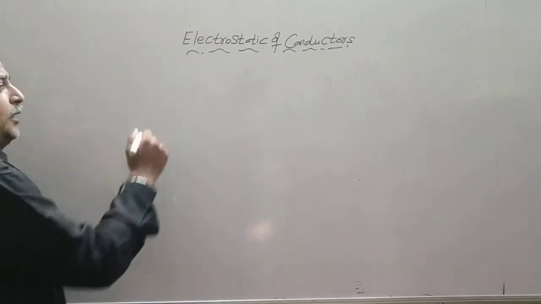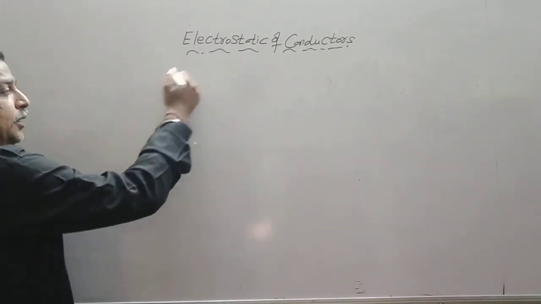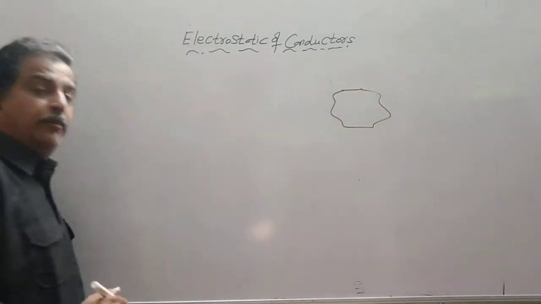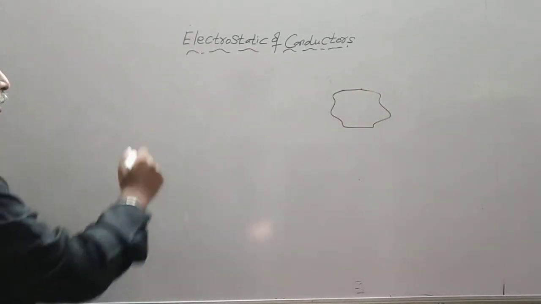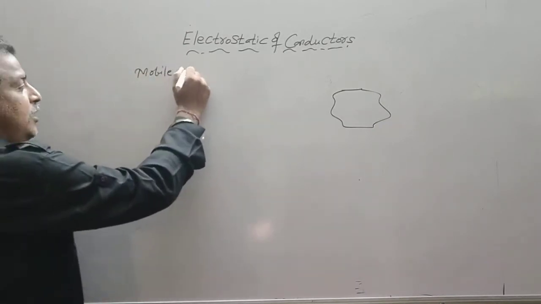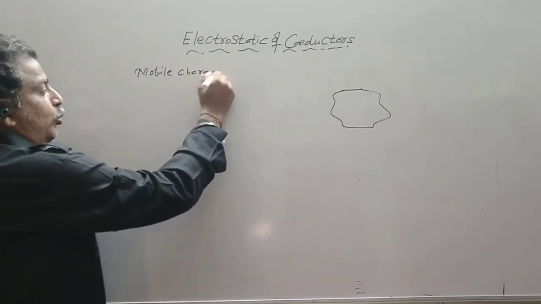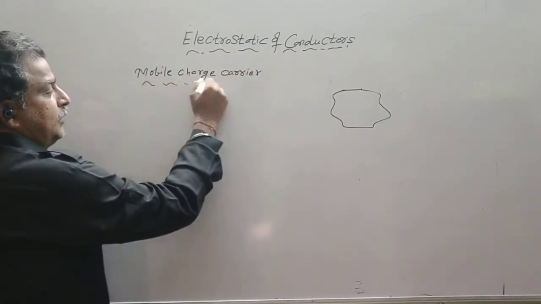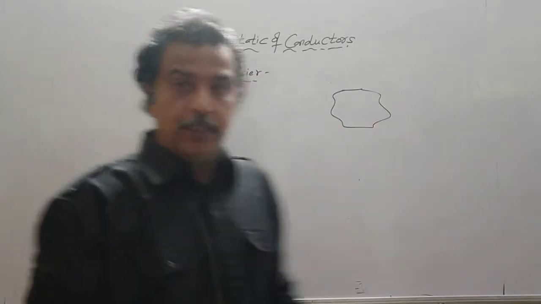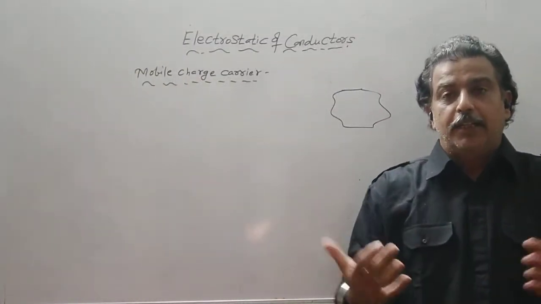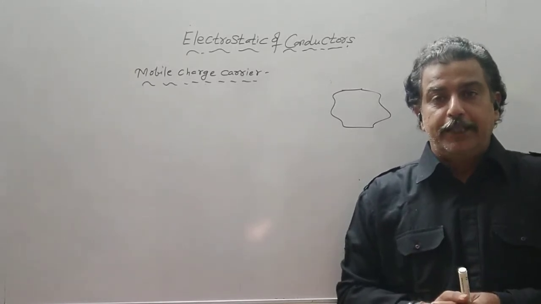Now suppose I consider a conductor, any conducting material. There is a term which is called mobile charge carrier. When we see chapter 3, current electricity, mobile charge carriers are the carriers which are responsible for electricity.